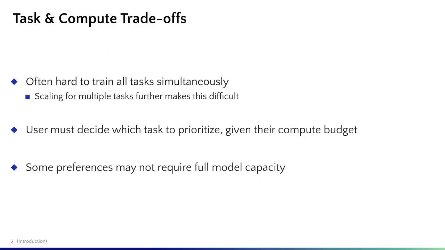It is not always easy to train all the tasks to achieve good performance simultaneously, especially when the number of tasks increases. Further, users may have varying requirements for model usage based on task preferences and available compute. Not all preferences require complete model capacity. This leads to a challenging but interesting problem of creating a dynamic approach where the multitask model can adapt to diverse scenarios based on task preferences and compute budget.